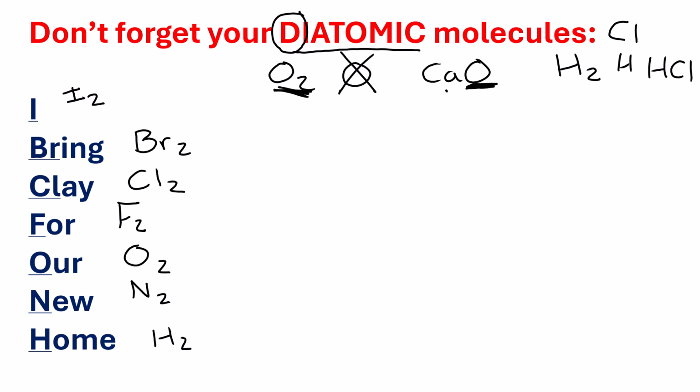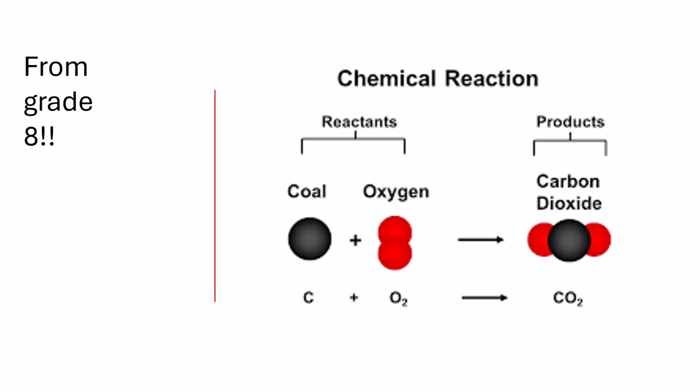Obviously, in grade 8, you would have already learned the first 20 elements and the couple of extras that like to crop up in science, like your iron and your copper and your zinc and things like that. But just make sure that you know those. And don't forget your polyatomic ions. Okay, so this is from grade 8.